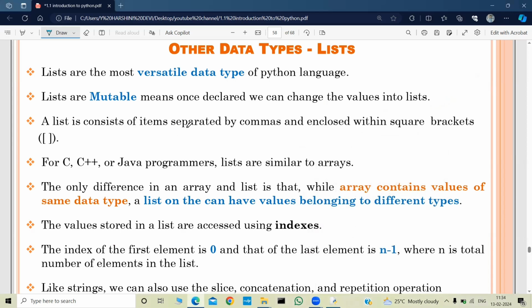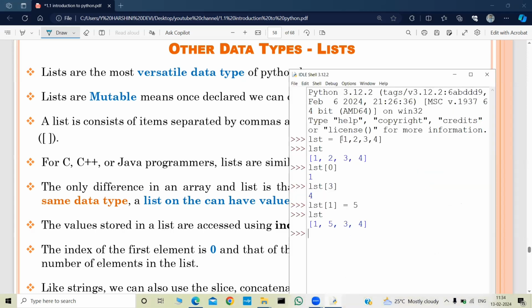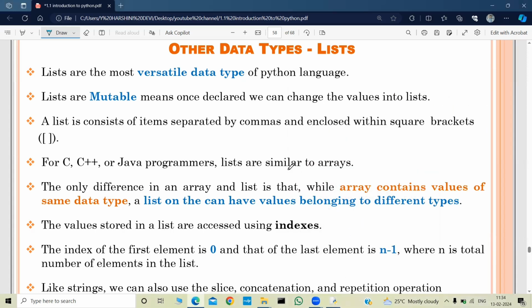A list consists of items separated by commas and enclosed within square brackets. If you see, we declared the list within the square braces. For C, C++ or Java programmers, lists are similar to arrays. The only difference between an array and a list is that while an array contains values of the same data type, a list can have values belonging to different data types.